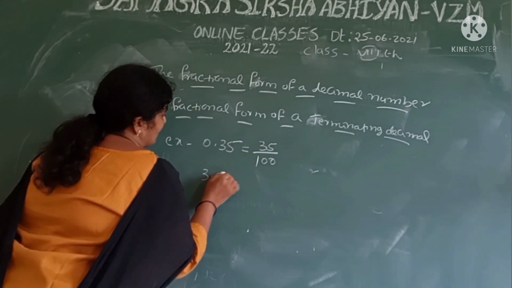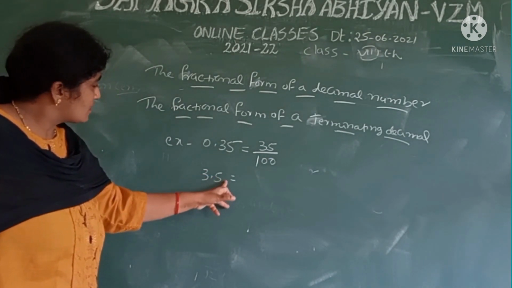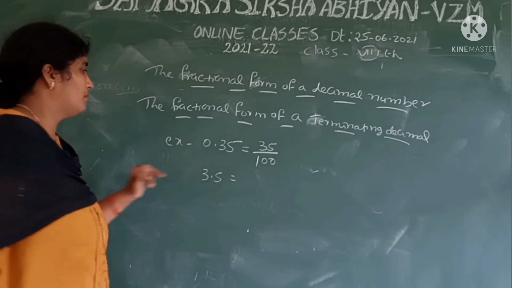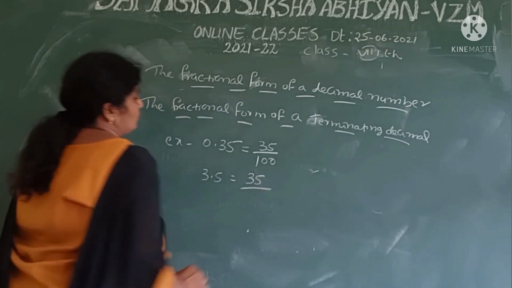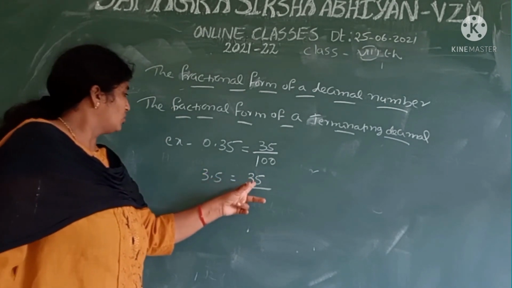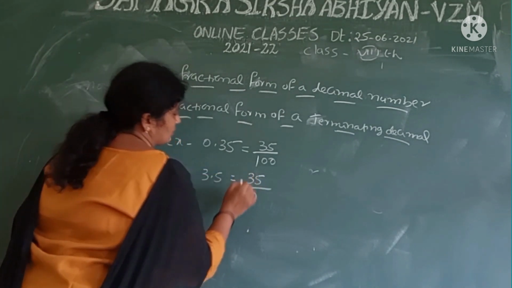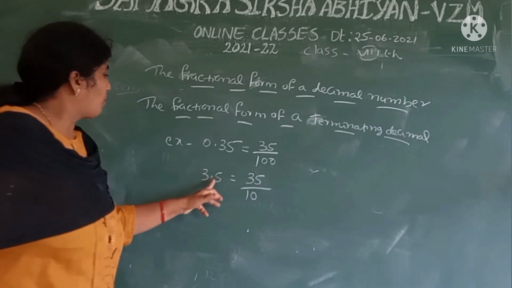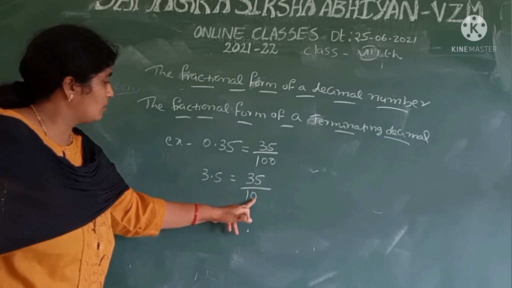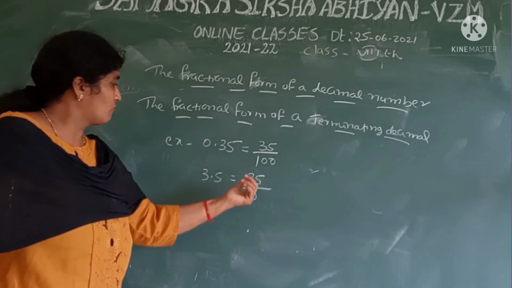Therefore, the fraction form of 0.35 is 35 by 100. Let us take another example. 3.5 is also a terminating decimal. Here the point lies before one number. So we write the numerator by removing the decimal. Then we take a 1 and one 0 in the denominator because the point lies before one number. Therefore, the fraction form of 3.5 is 35 by 10.